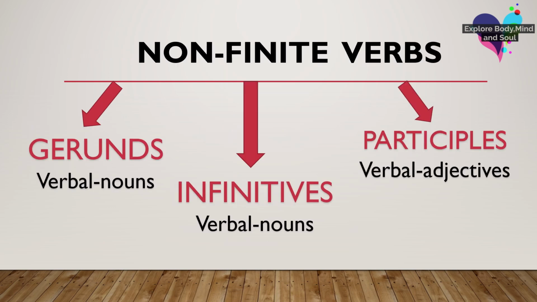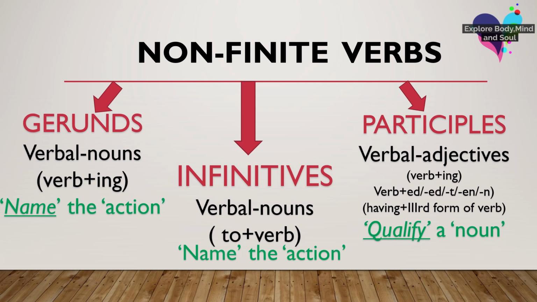Now, non-finite verbs are further classified into three categories, that is gerunds, infinitives and participles. Now, what do you mean by gerunds? Gerunds are your verbal nouns, that is verb plus ing. Here they name the action. That means gerunds are always used as nouns. Whenever you see a verb along with ing and acting as a noun, that is a gerund.